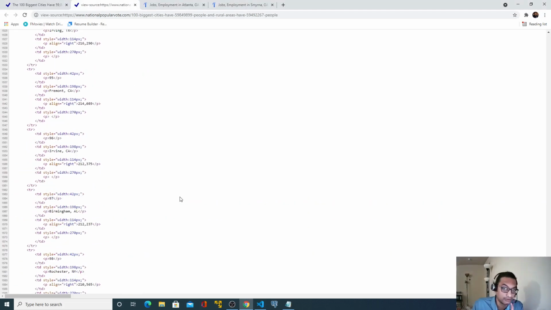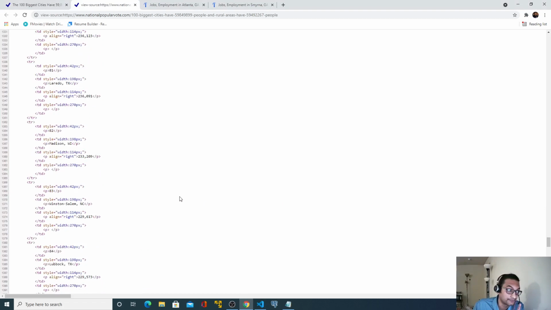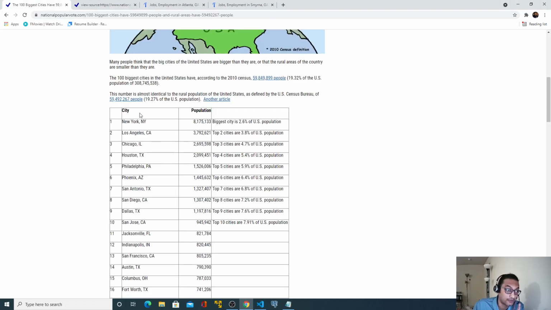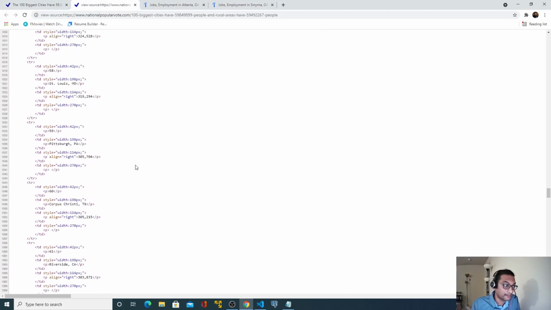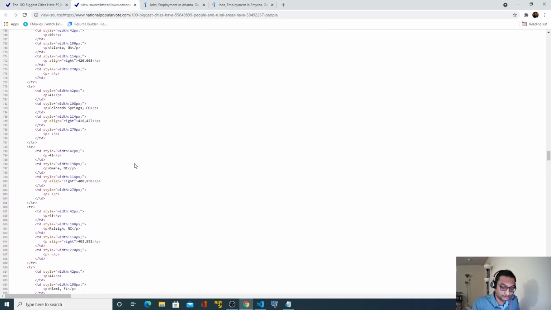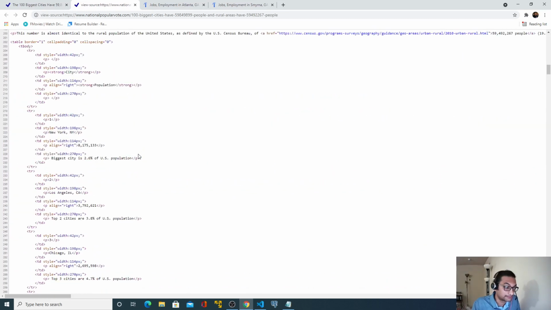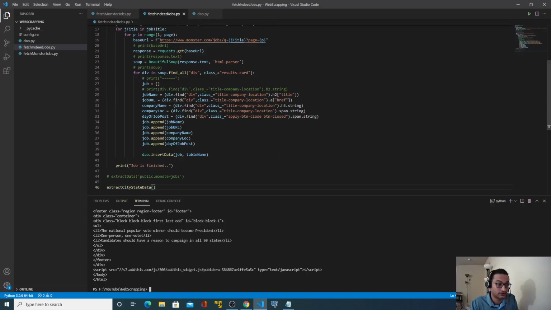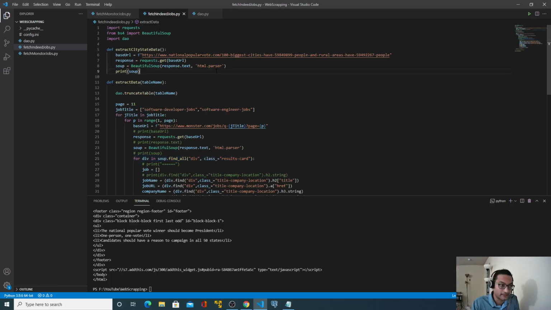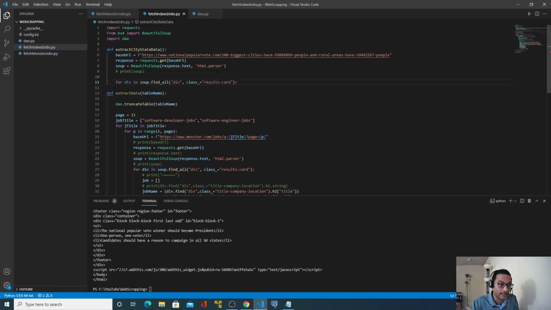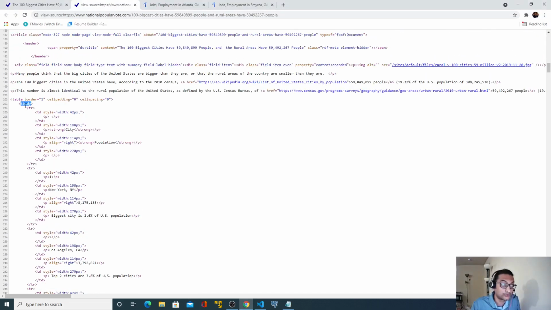Now what we have to extract is this information, which is inside this table. If I observe this HTML code here, all our required information is placed inside this table, or inside this tbody tag. The way we extracted the result card from the div tag, we need to do the same thing. But we do not have to look for a div tag here. There is no div tag available, so we have to look for the tbody tag.